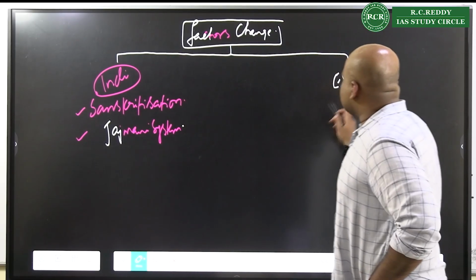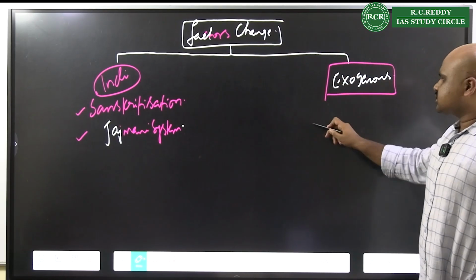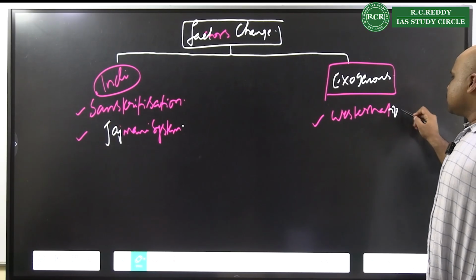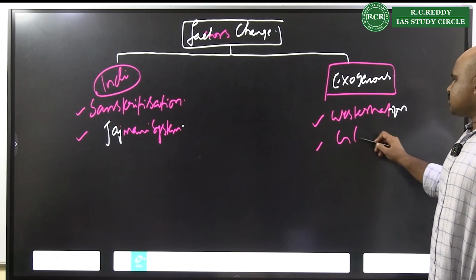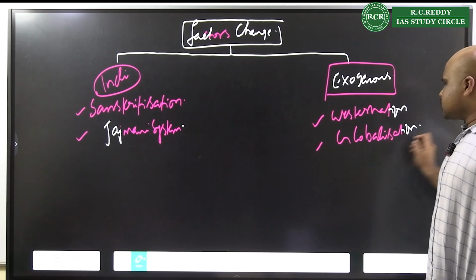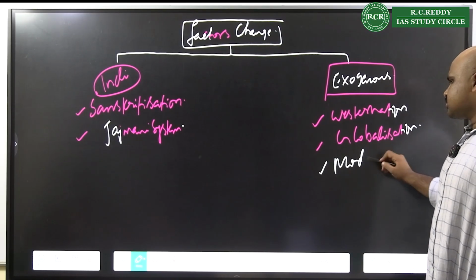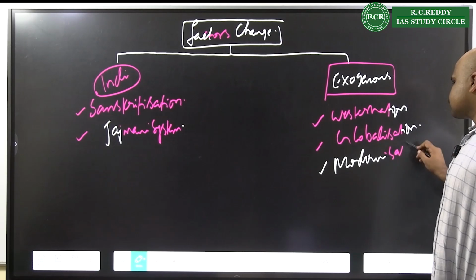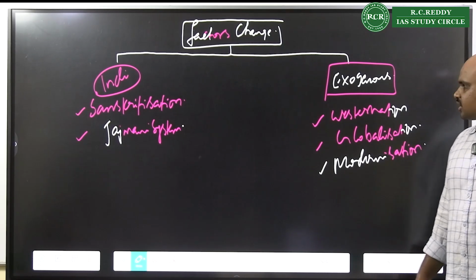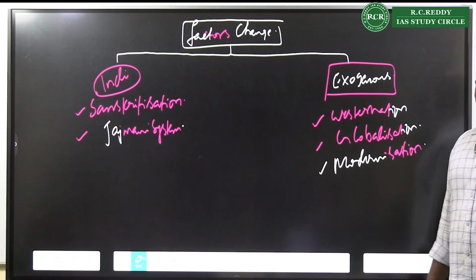Then when we look at exogenous factors, to a larger extent, how is westernization playing out? How is globalization playing out? How is modernization playing out?